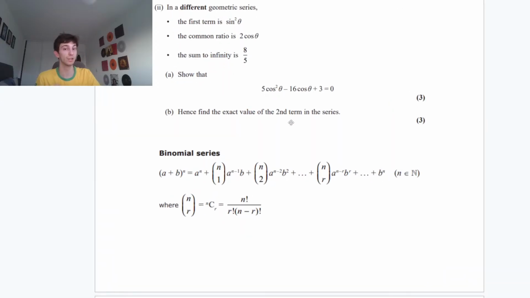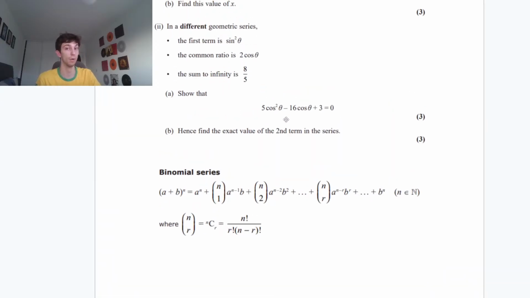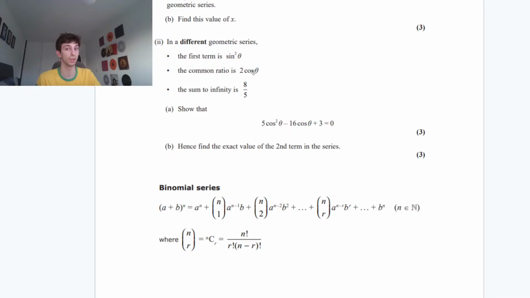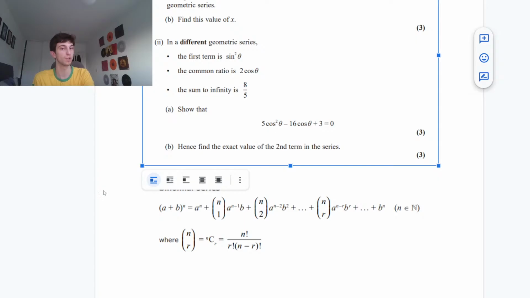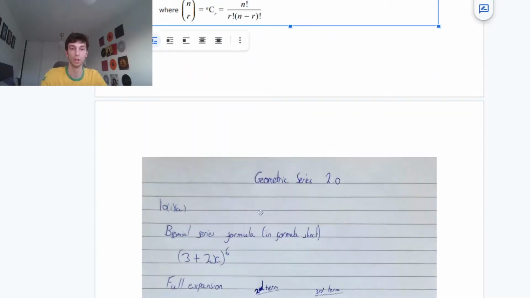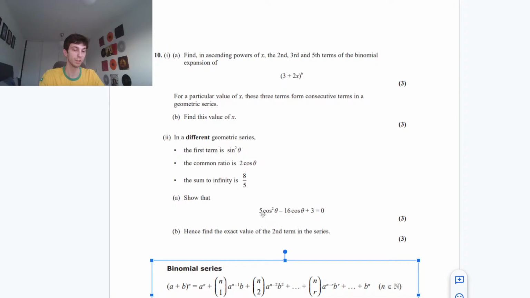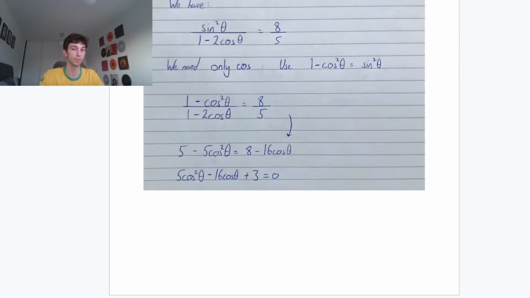So we want to find the second term in this series. To find the second term, we're going to have to find the value of cos theta, because we want to find the ratio. So to find the value of cos theta, we're going to solve this quadratic. We're going to use the substitution.